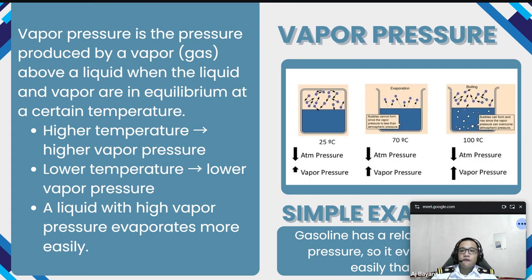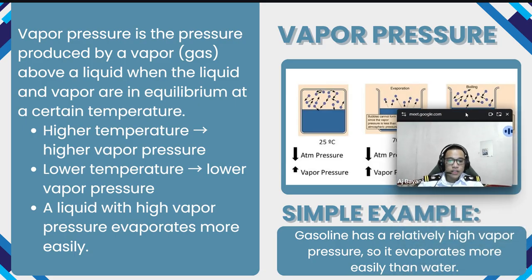So, vapor pressure. Vapor pressure is a pressure produced by a vapor, gas, above a liquid when the liquid and vapor are in equilibrium at a certain temperature. So, higher temperature equals higher vapor pressure, and lower temperature equals lower vapor pressure. A liquid with high vapor pressure evaporates more easily. A simple example, gasoline has a relatively high vapor pressure, so it evaporates more easily than water.